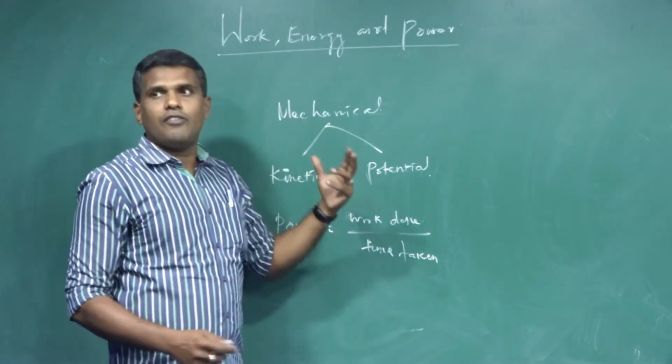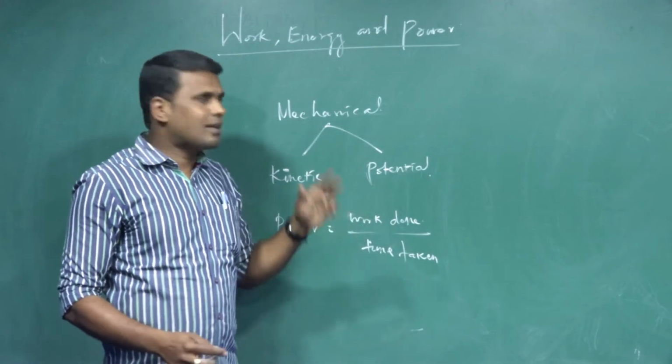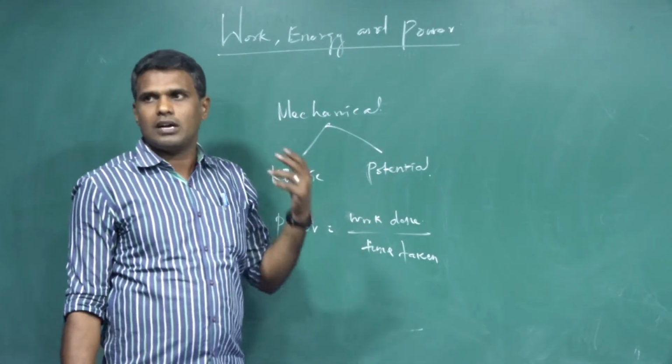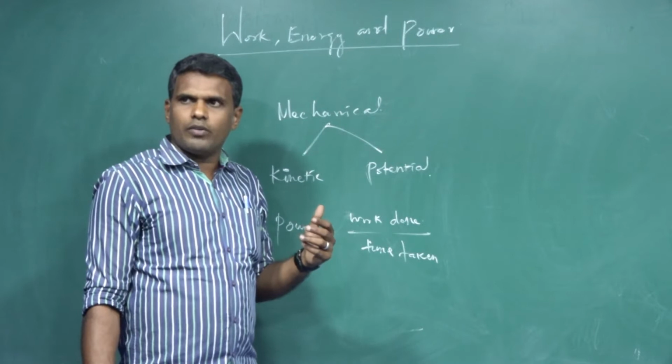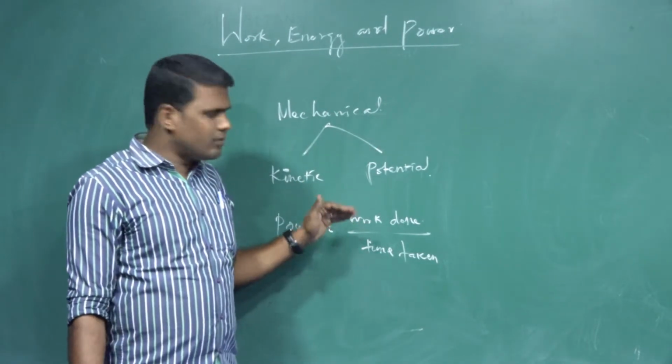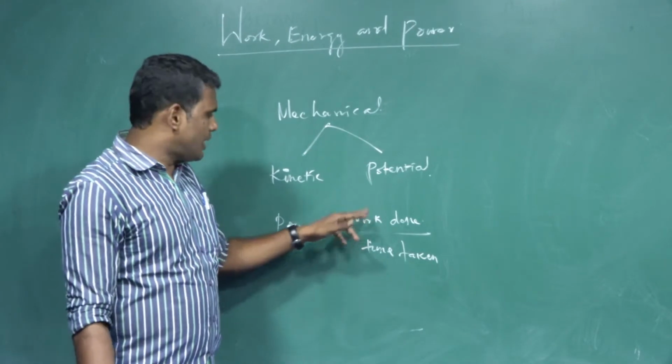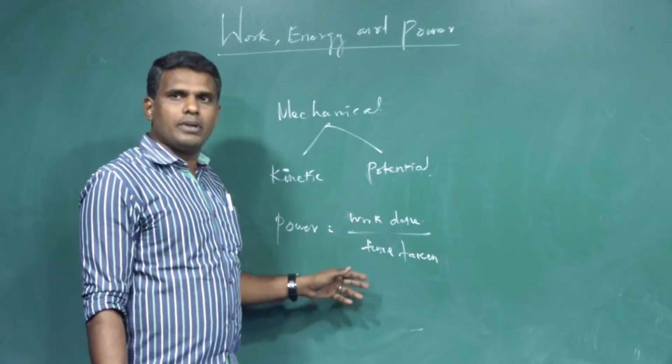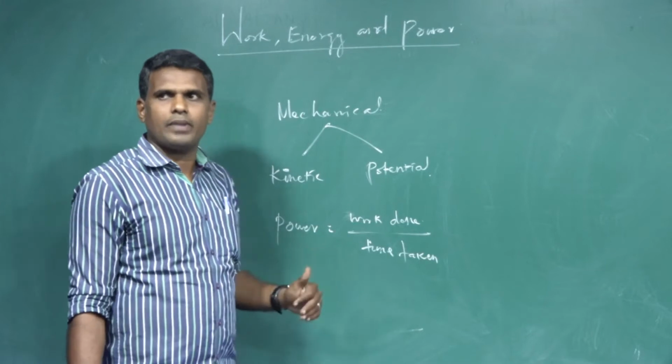And then the rate of doing work is called power, or the rate at which the energy is delivered is called power. Rate of doing work is called power. Rate at which energy is delivered is called power. So we can define it in both ways. Energy by time taken or work done by time taken is power. Both are one and the same.